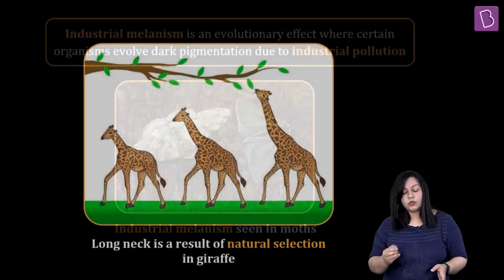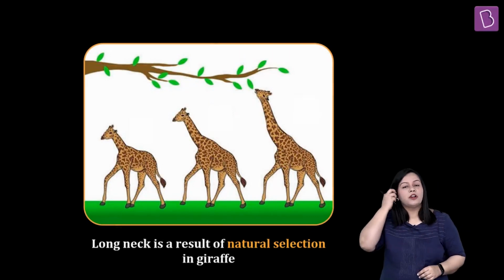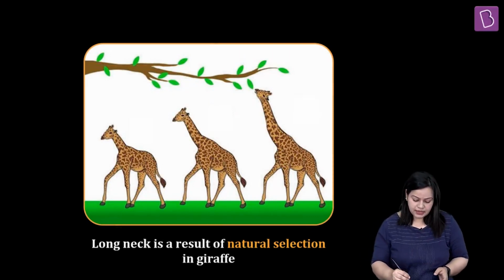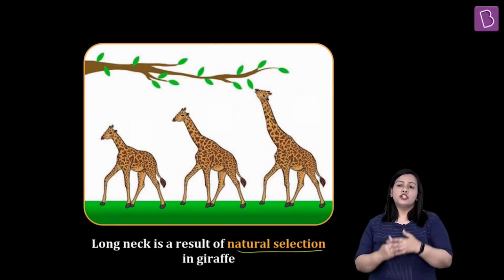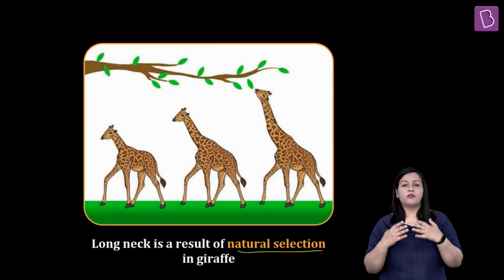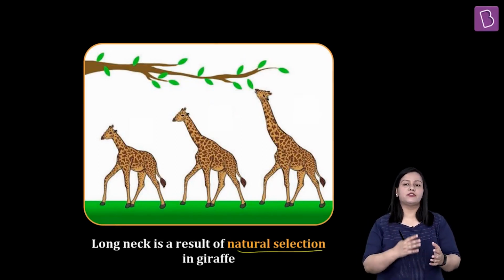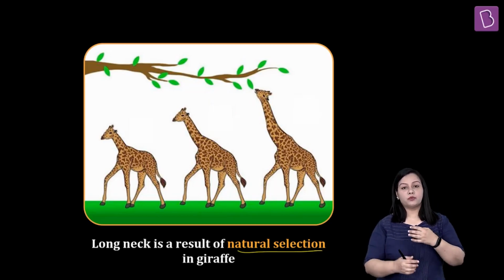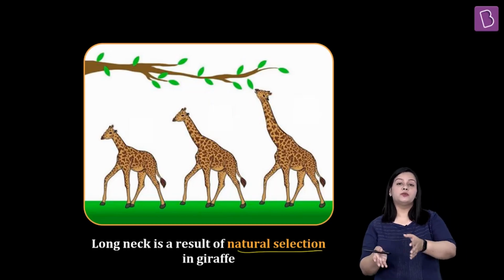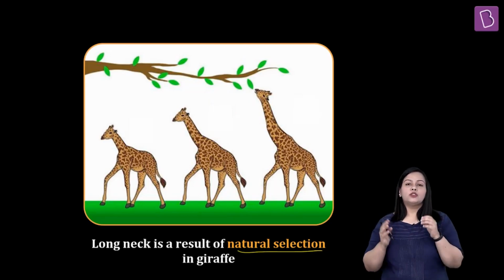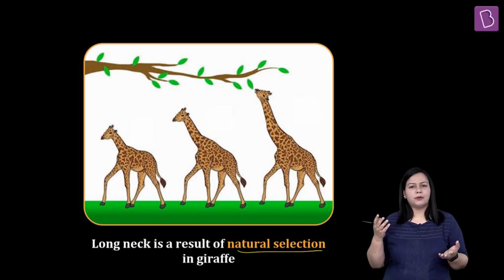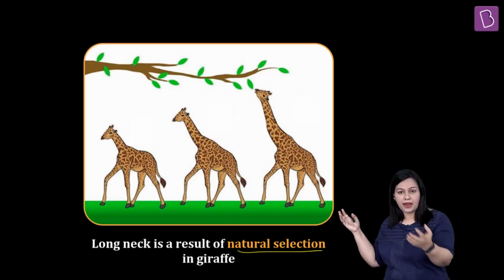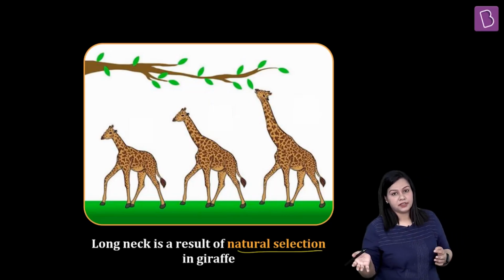The next option that you had, and obviously that is why that option was wrong, was on natural selection. So you know natural selection, what have you learned? Natural selection refers to a property where, due to evolutionary changes, only the organisms which survive better are going to be selected by nature, right? Now one of these examples that you've learnt about is, the theory of Lamarck was given, then there was a theory of Darwin that was proposed.